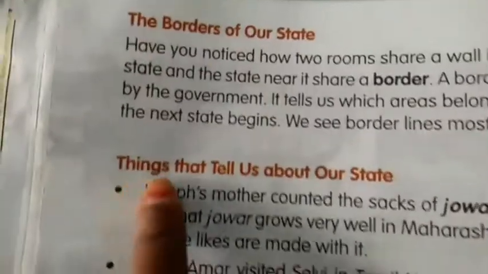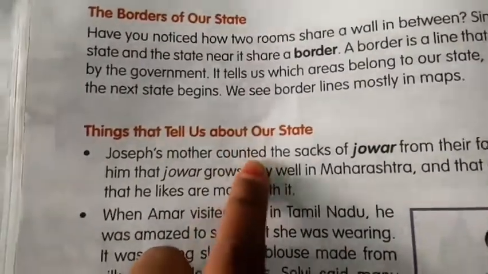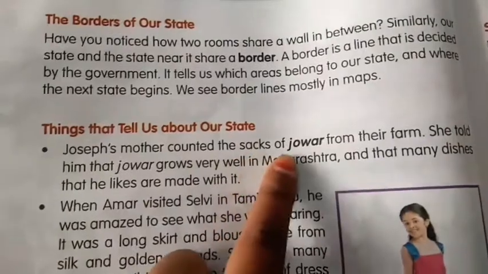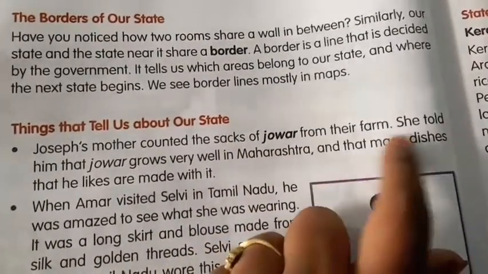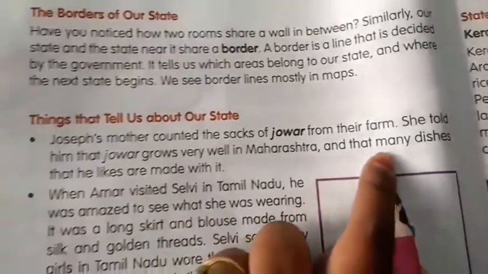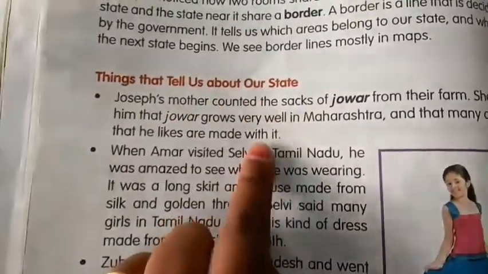Okay, you can see here page number 76 in your reader. You can see here, things that tell us about state. We have read about the food item, so we will read only that part. First we'll read only this. Joseph's mother counted the sacks of jowar from the farm. She told him that jowar grows very well in Maharashtra, and that many dishes he likes are made with it. So his mother tells us jowar is mostly grown in Maharashtra.